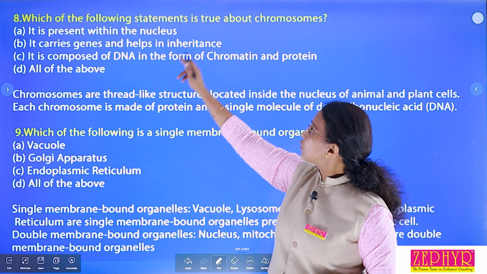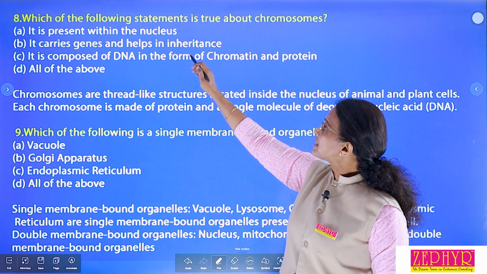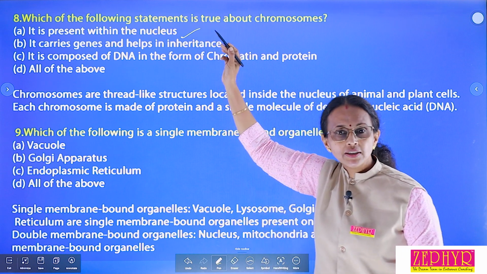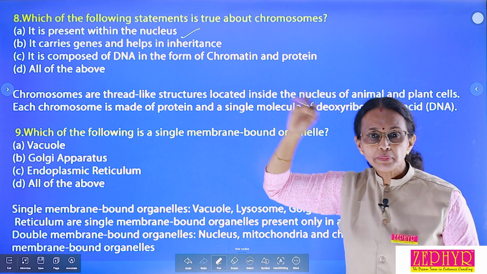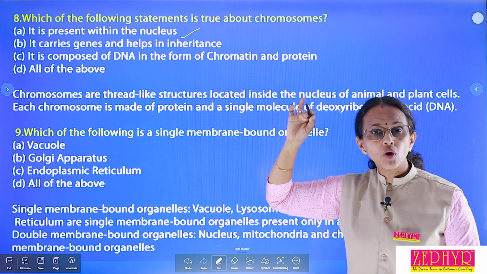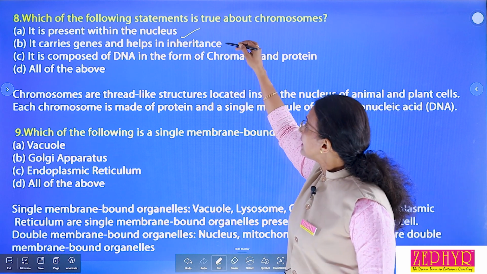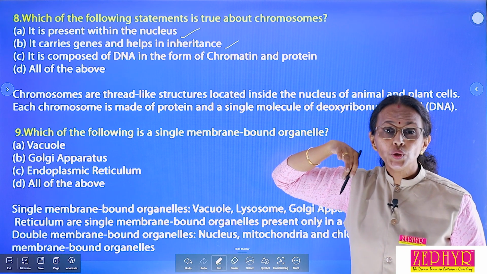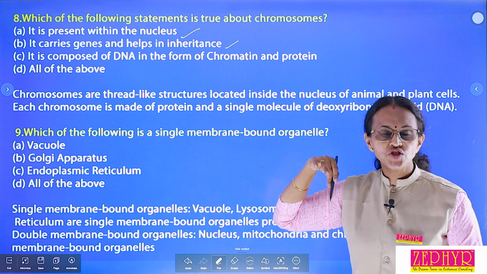Then options are, which of the following statements is true about chromosomes? Option one, it is present within the nucleus. That is right, it is present within the nucleus. Nuclear material is DNA or chromatin fibers. That chromatin fiber coils and condenses to form chromosome. So that is correct. Second, it carries genes and helps in inheritance. What is a gene? Unit of inheritance, that is gene.